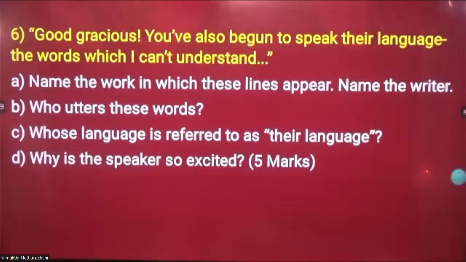Right. Good gracious, you have also begun to speak their language, the words which I can't understand. Name the work in which these lines appear, name the writer. Who utters these words, whose language is referred to as their language, why is the speaker so excited, right? This was the question. So let's try to write the answers.